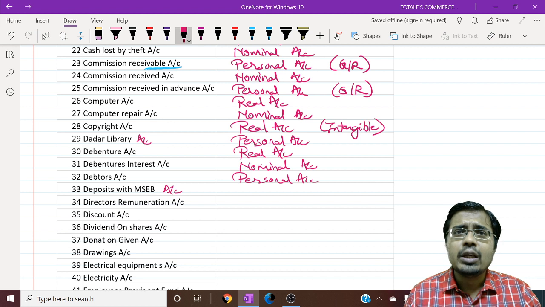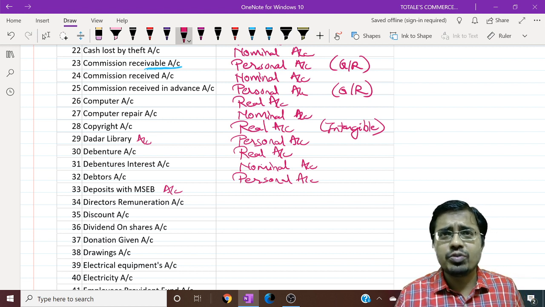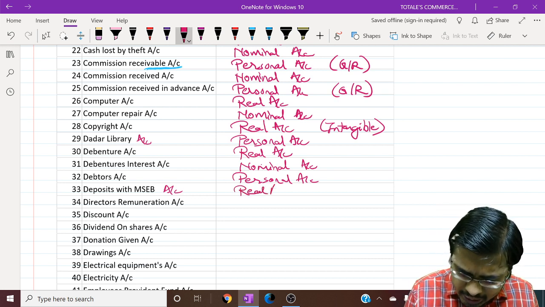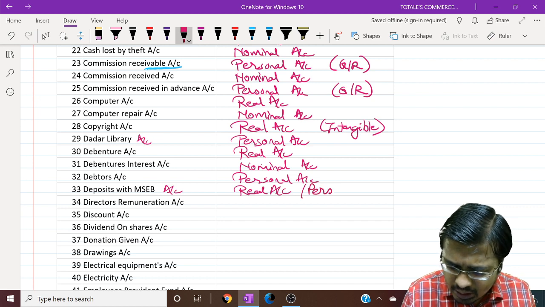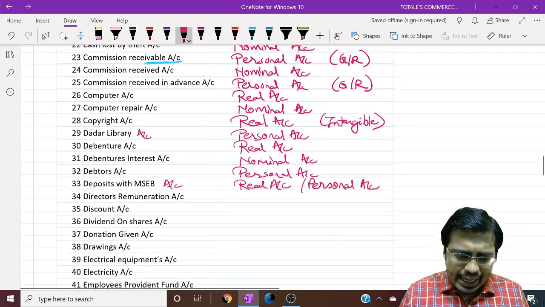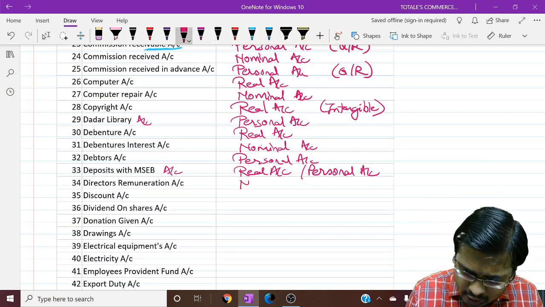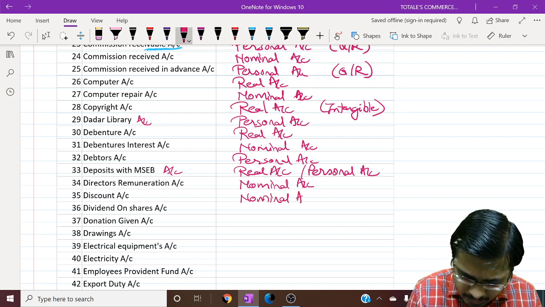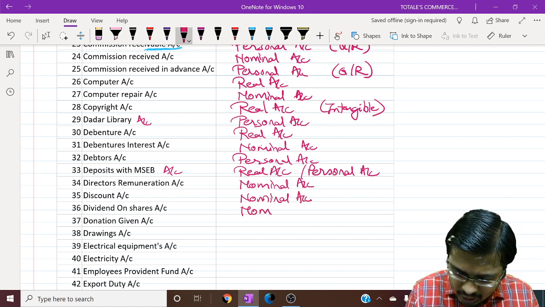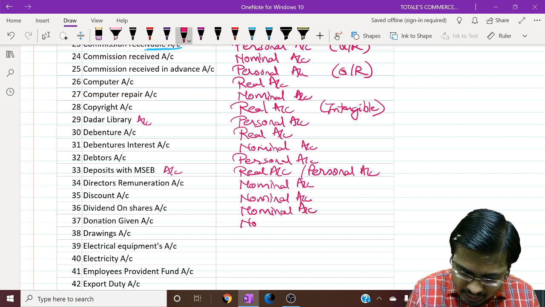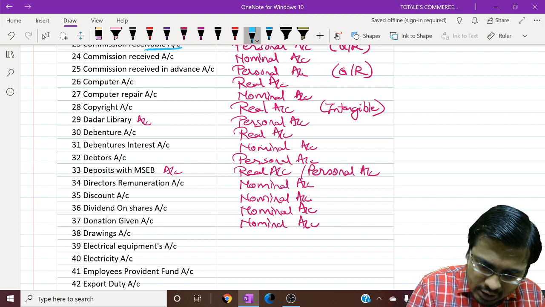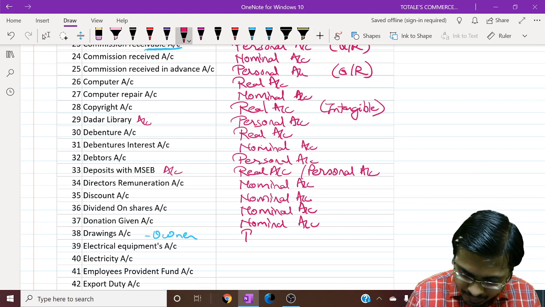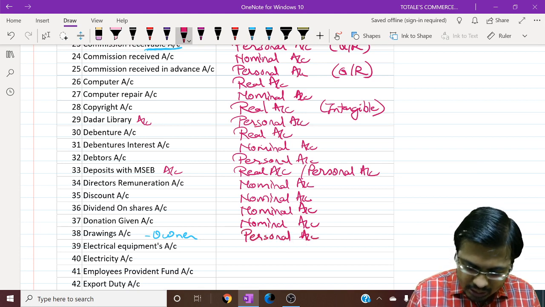Deposit with MSEB. Now this again has two viewpoints most of the time. Because it is a deposit, it represents a certificate, so it can be real. And some of you may say, no sir, it represents MSEB, so it can be personal. Directors remuneration, salary paid to directors, is an expense, so nominal. Discount, obviously expense or income, so nominal. Dividend on shares is income, so again nominal. Donation given is an expense, so again nominal. Now drawings represent whom? It represents the owner. So drawings is personal. Like capital, drawings is also a personal account.